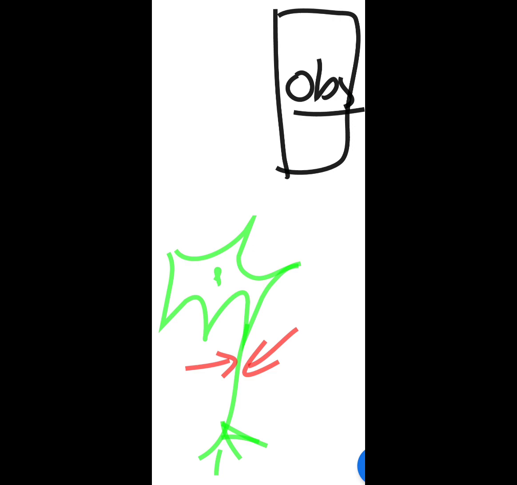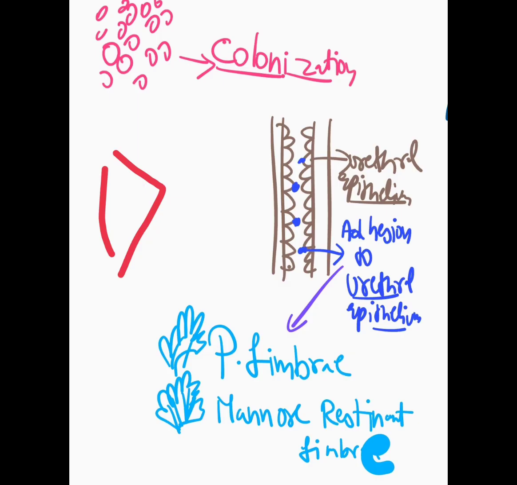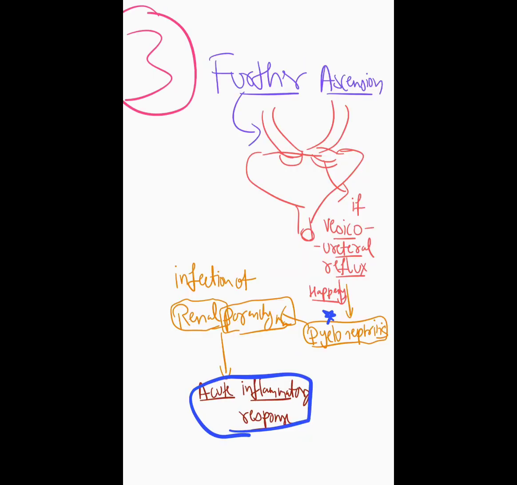Then let's talk about the bacterial virulence factors. I'll explain this in detail in pathogenesis, where the adhesion to the uroepithelium is going to cause a lot of damage. Then you have vesico-ureteric reflux. The game is very simple. Basically there is a ball valve mechanism. When this ball valve mechanism is weakened, there is reflux of urine from the bladder back into the ureter, because of which infection can easily happen. Then you have the genetic factors. The people who have a genetic predisposition are going to have a lot of infections.